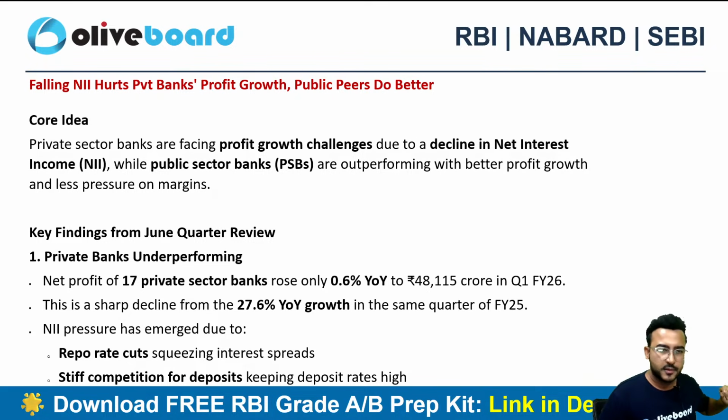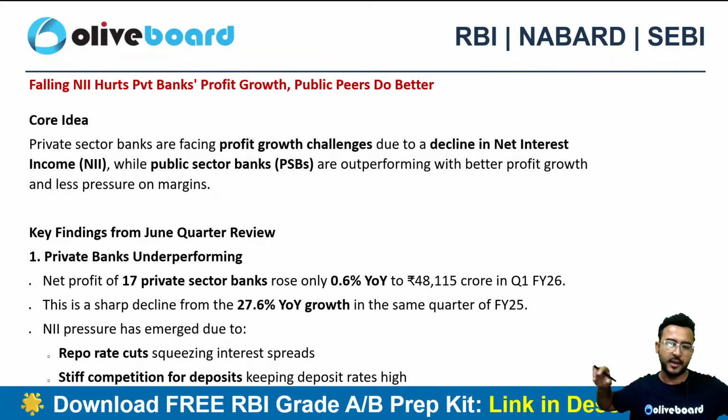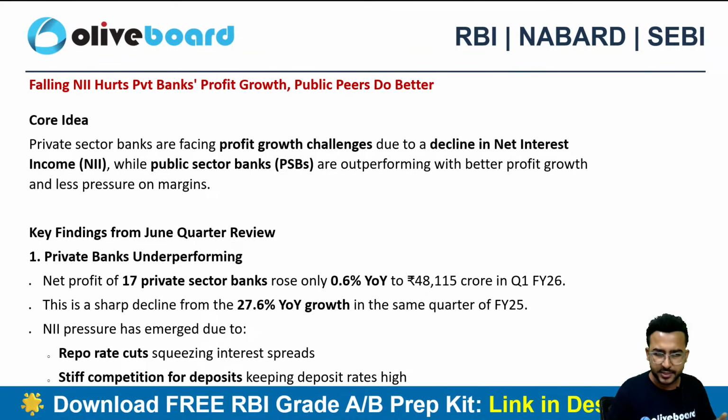First news, falling NIIs. What is NII? Net interest income. What I am earning minus what I need to pay is nothing but net interest income, which banks are earning. So falling NIIs hurt private banks' profitability growth. Public peers do better. So public sector banks are outperforming private sector banks in case of falling NIIs, right?